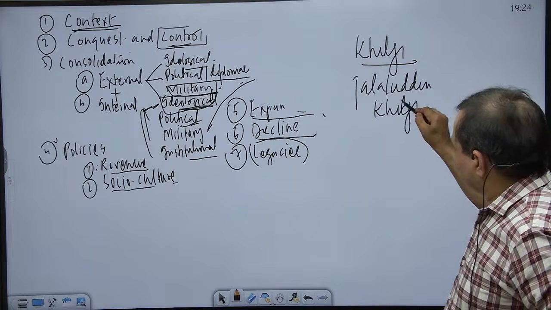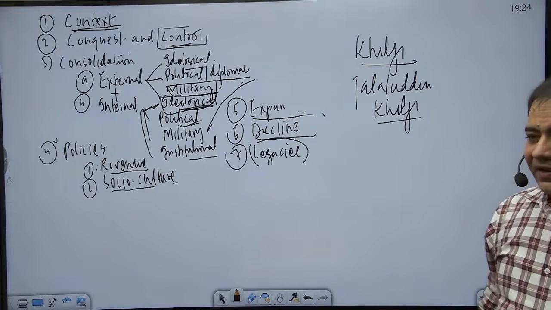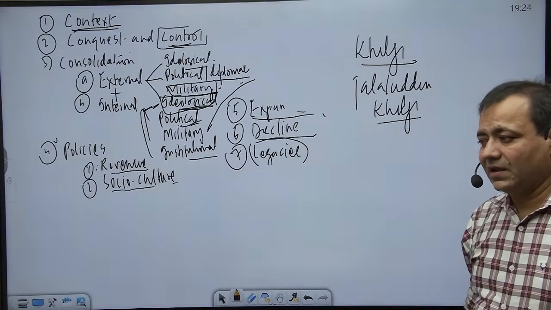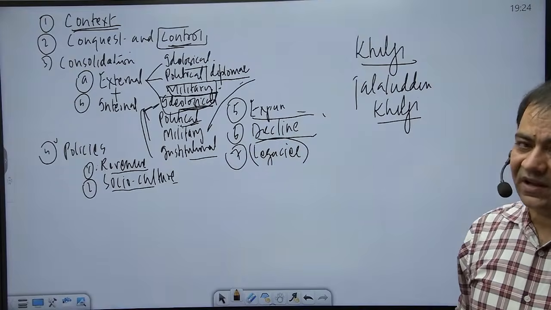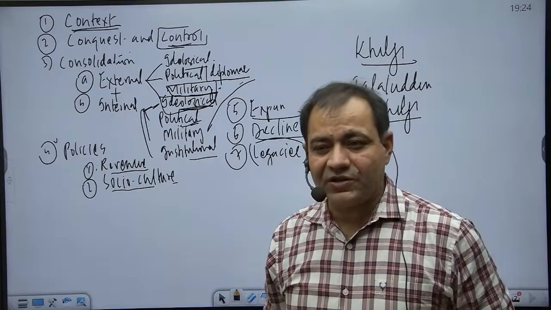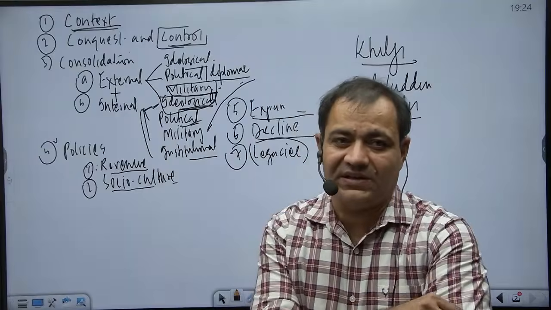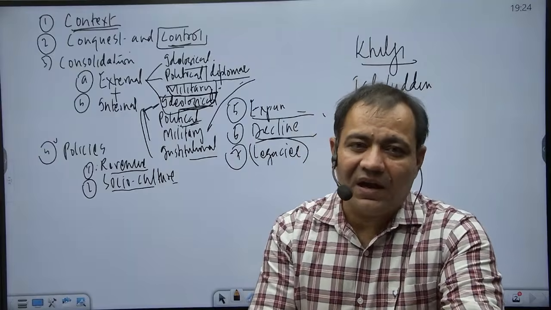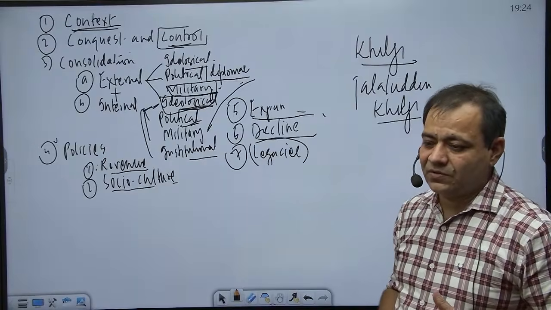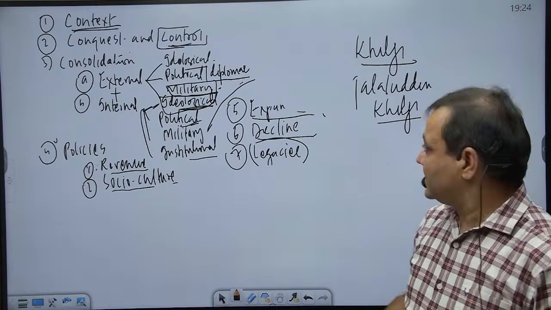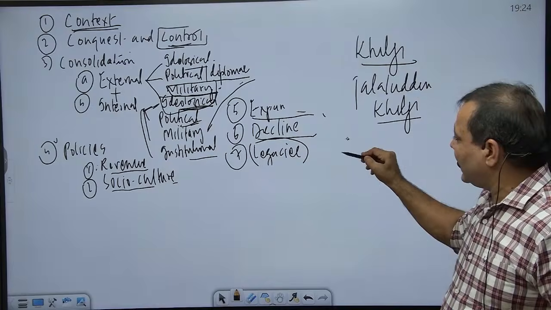We are not going to talk about the successors of Balban, but we can think of the chaos and disorder that was taken advantage of by Jalaluddin Khalji, who was the warden of the northwestern frontier areas, where the best of the commanders of the Delhi Sultanate were placed in order to face the Mongol invaders. So he came from that area and he occupied the throne. And perhaps the reign of Balban had witnessed too much bloodshed. So this person made a declaration that he does not want to harm even an ant.